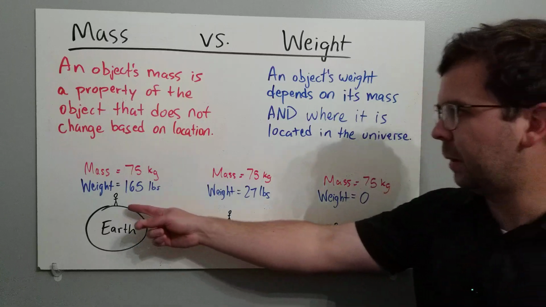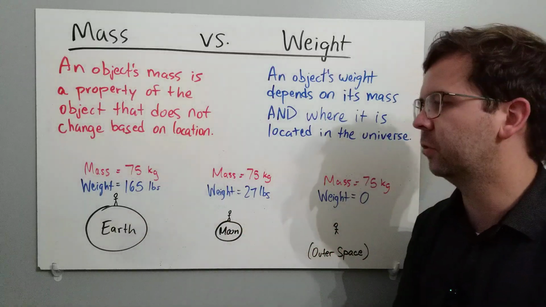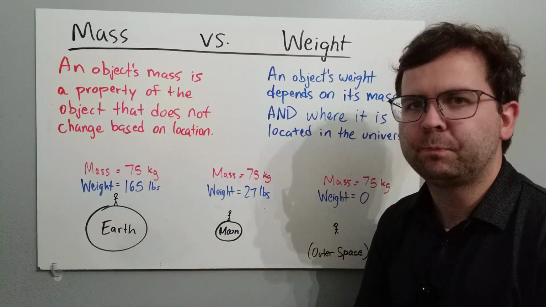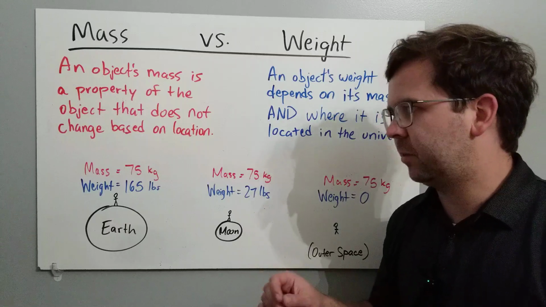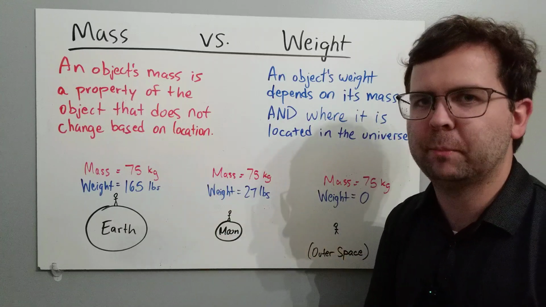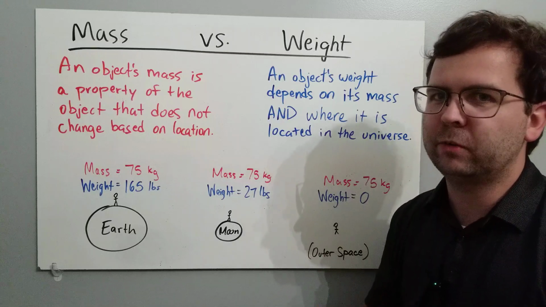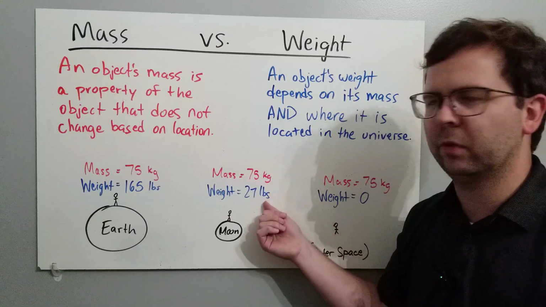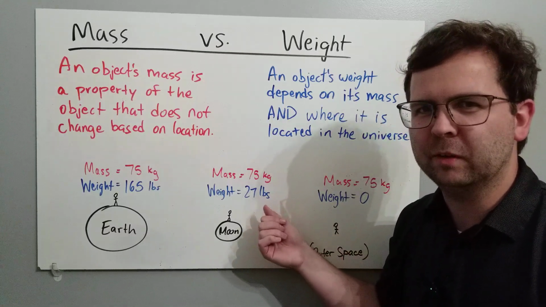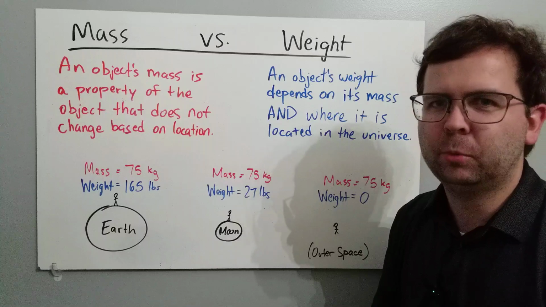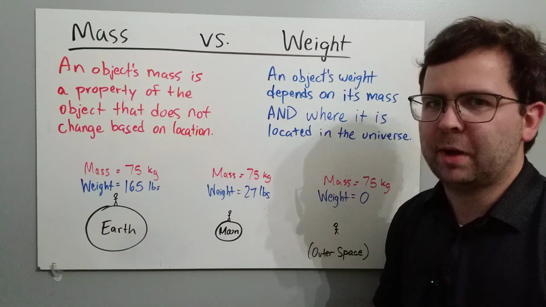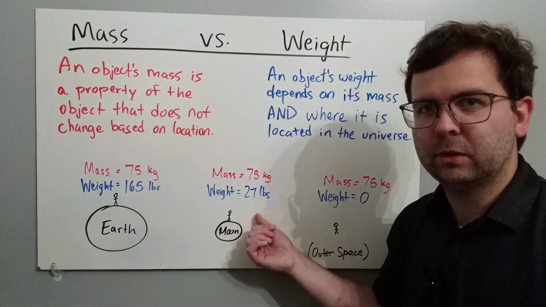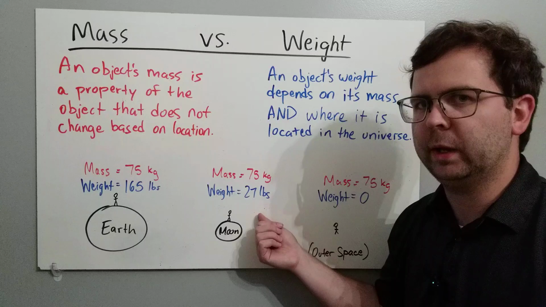So I have the same person here in 3 different places in the universe. The person on Earth has a mass of 75 kilograms, which if you type into Google 75 kilograms in pounds, that's 165 pounds on Earth. But that's not 165 pounds on the moon. On the moon, the mass is still 75 kilograms, but the weight is only 27 pounds. You're pretty light on the moon because the moon has a weaker gravitational pull. It's not as big as the Earth, doesn't have as much mass as the Earth, and so it has a weaker gravitational force. And therefore, you have less weight on the moon. You don't have less mass, you have less weight.